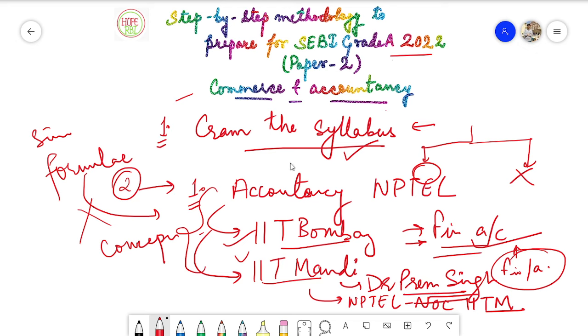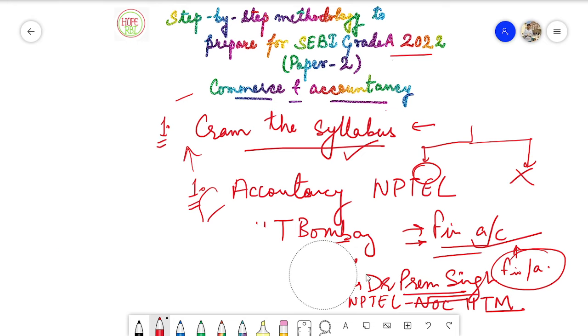Even if you see last year's paper, I've uploaded the last year examination question paper on my Telegram channel, and the link will be in the description. Even if you see that, you will understand that the numericals were not of a very difficult level. They were of a basic nature, of an easy level. That is why I'm emphasizing that.